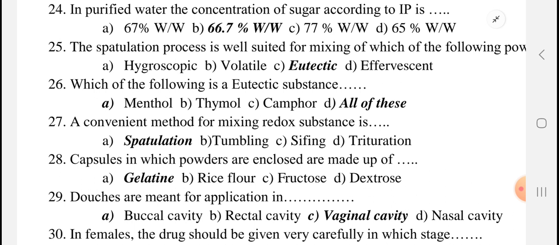Then a convenient method for mixing redox substances. Redox, you had already seen in chemistry, is oxidation reaction and reduction reaction. Redox substances undergo oxidation and reduction processes. A convenient method for mixing redox substances is known as the spatulation method.